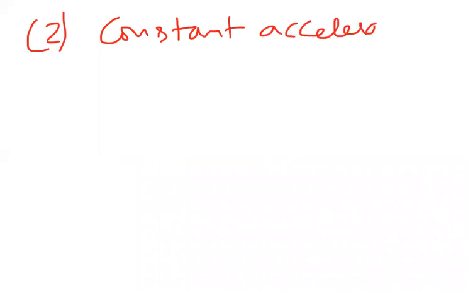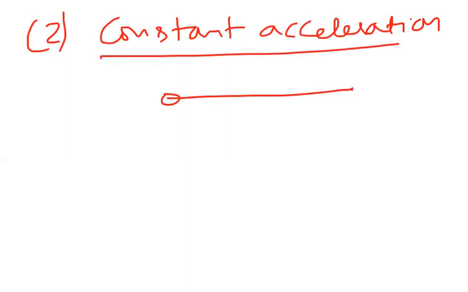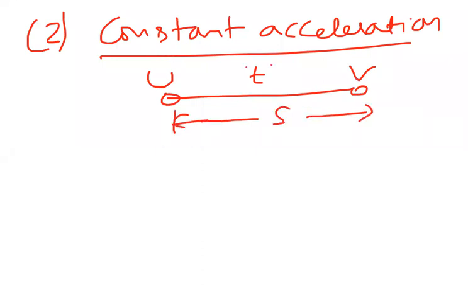Next, the second point. Here we have to discuss constant acceleration. What do you mean by constant? When a body is moving with constant acceleration from one point to another point, with velocities u and v, in a time t, the displacement traveled is s. The acceleration is constant.